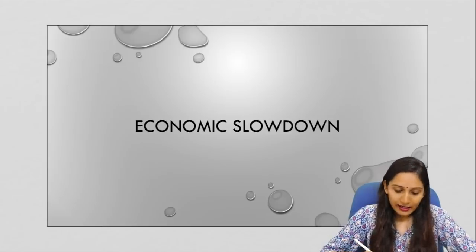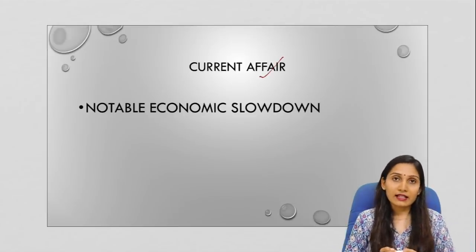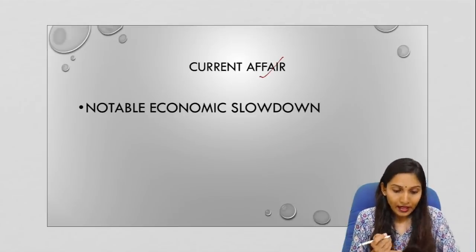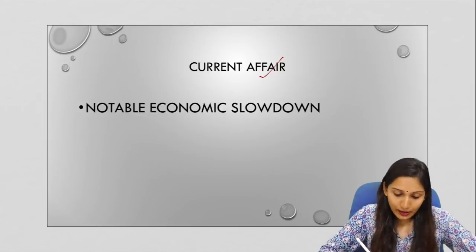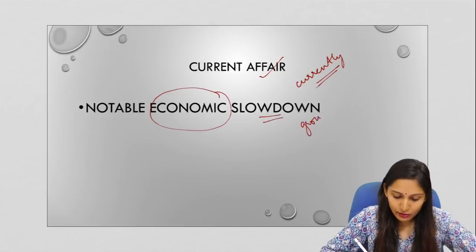So let us begin. Let us first understand the current affair in detail. Now we see that the Indian economy is going through an economic slowdown. Here slowdown means that the growth rate is slow.